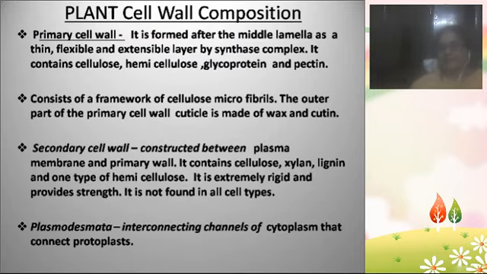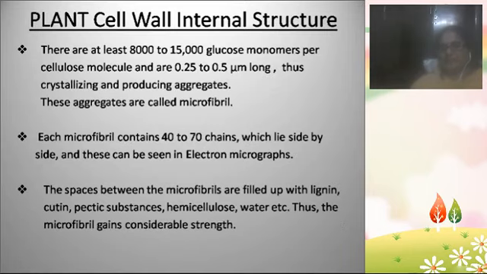And the middle lamella, which we already know, is made up of calcium and magnesium pectates. We discussed how the microfibrils are arranged, and each microfibril consists of 40 to 70 chains of cellulose molecules, and each cellulose molecule is made up of 8000 to 15000 glucose molecules, and all these details were